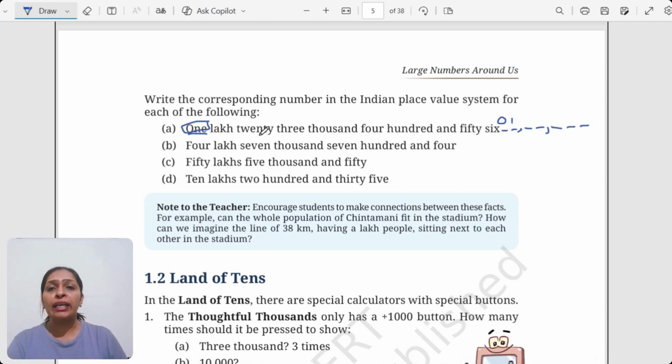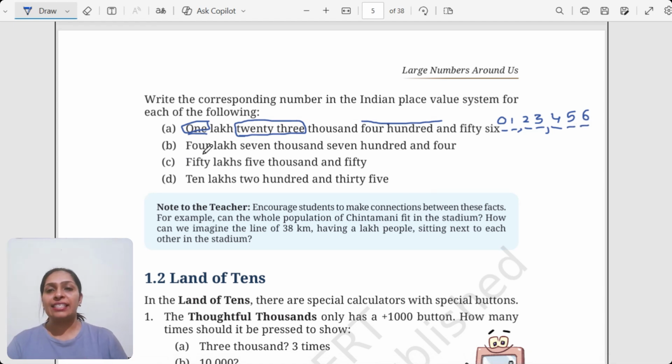Then I'm going to have 23,000. So 23 itself is a two digit number. So 23 will come as it is, a pair 2, 3. And then I'm having 456. The number will come as 4, and then 5, and then 6. So this is what your number is going to be: 1 comma 2 3 comma 4 5 6. So this is basically the number 1,23,456. Easy peasy. Yes, good.